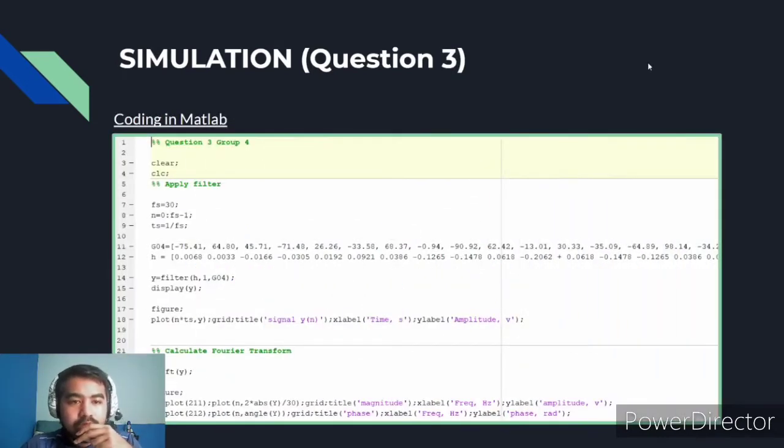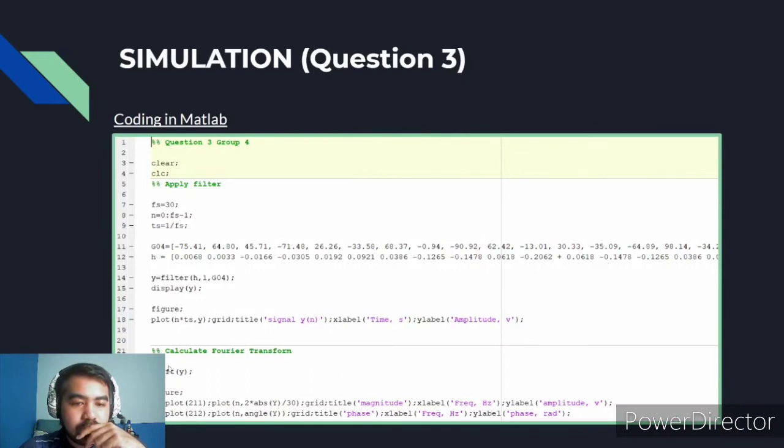For the final simulation, which is question 3, we need to find the output of the filtered signal that we just got from the result of question 2. So we will need to use the discrete Fourier transform calculation technique. The coding for the filtered signal is the same as from question 2. After we obtain the result of the filtered signal, we can use the Fourier transform calculation to calculate the output signal.